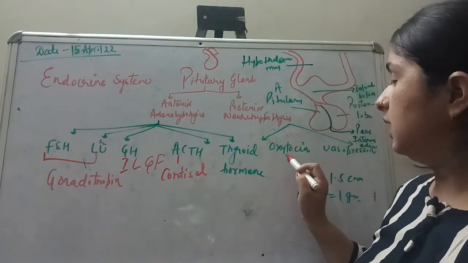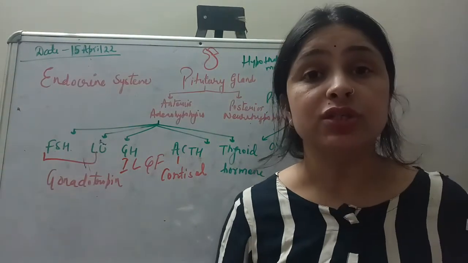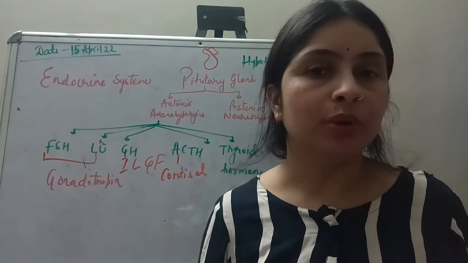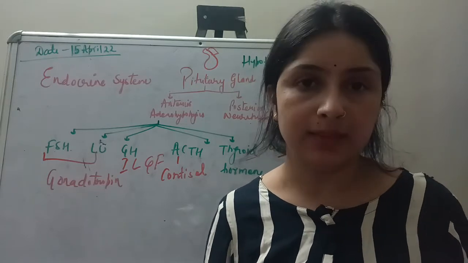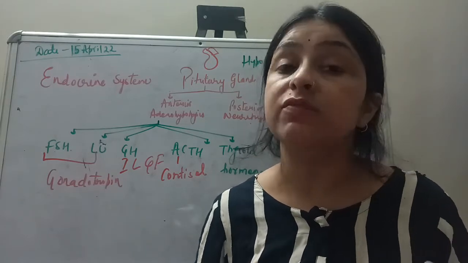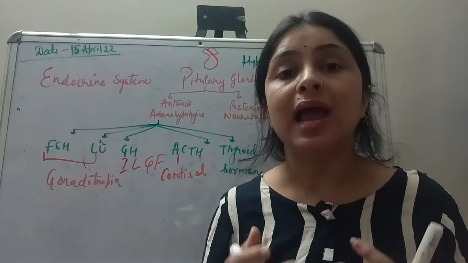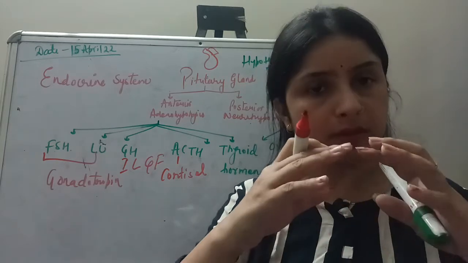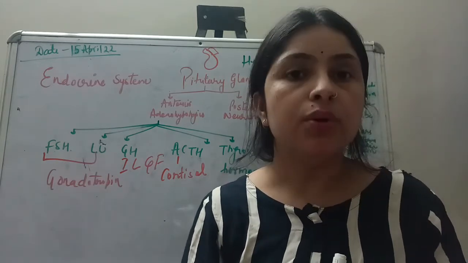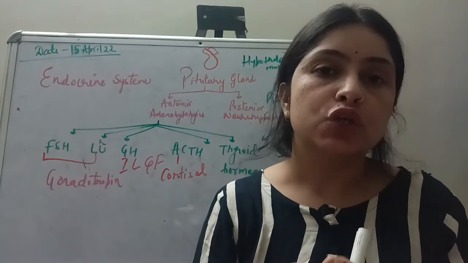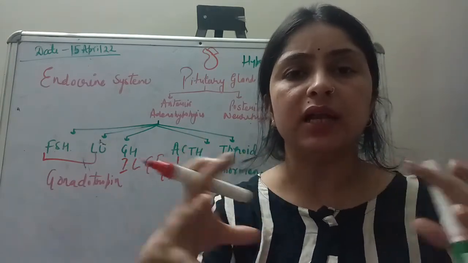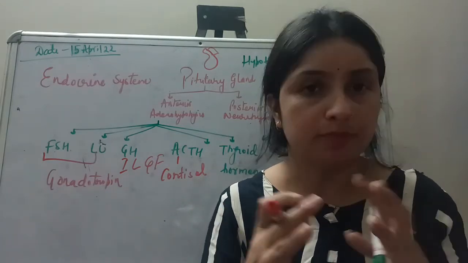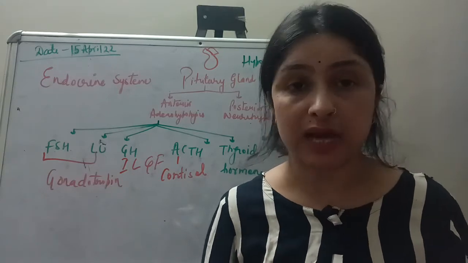Moving on, there is another hormone which is called oxytocin. Oxytocin is a very important hormone for pregnant females. There is no important reported role of oxytocin in non-pregnant females and males, but in pregnant females it plays a very important role. What does it do? It actually helps in promotion of labor. Whenever there is a pregnant woman, her uterus is carrying a newborn, you can say an infant. So the uterus wall starts contracting more and more and helps the baby to push out, and it helps the ejection of the baby from the vagina very easily. So it helps in childbirth.